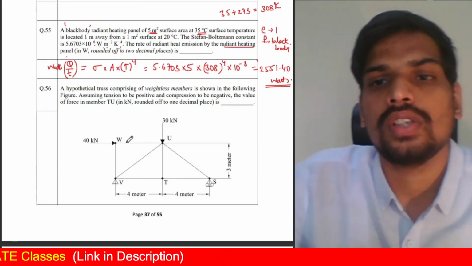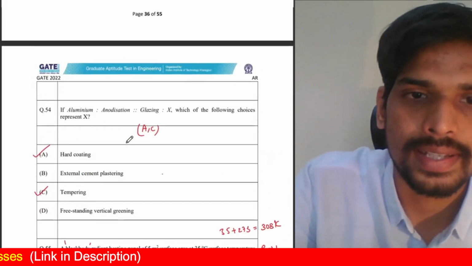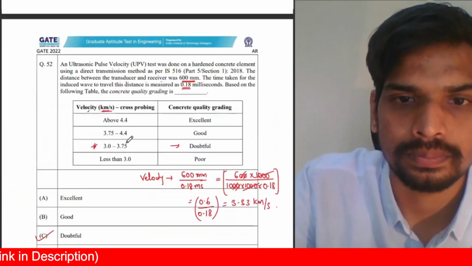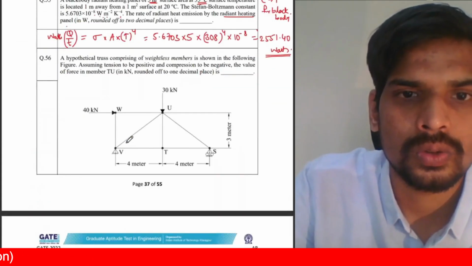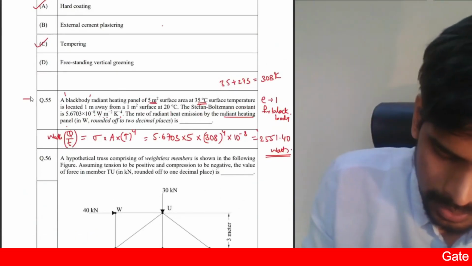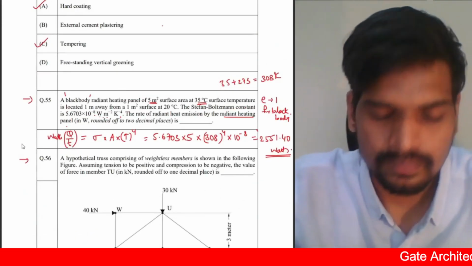Next one. So that's a numerical asked for 1 mark, I guess, right? So 1 mark numerical. Till 56, it is 1 mark. So last question, last one. So that's a 1 mark numerical. Last 1 mark numerical here.